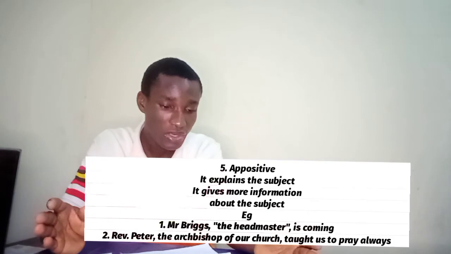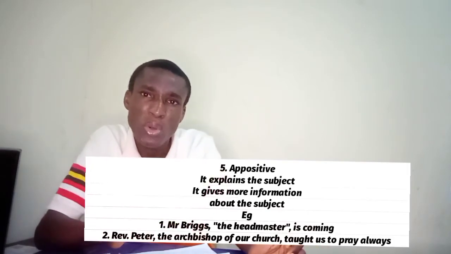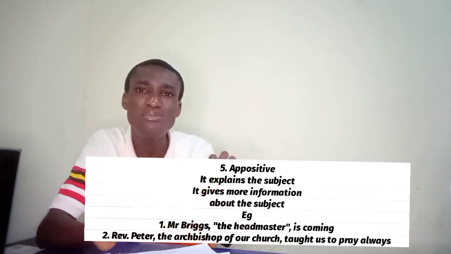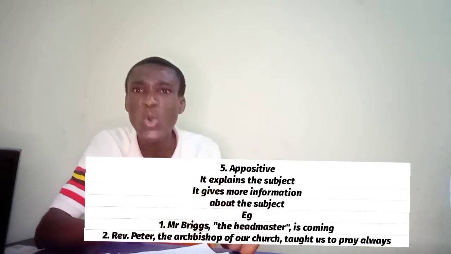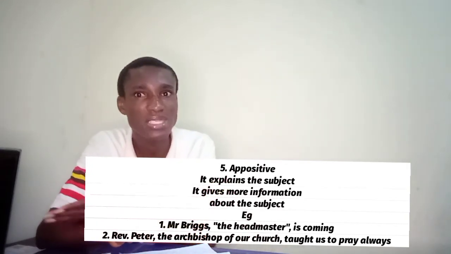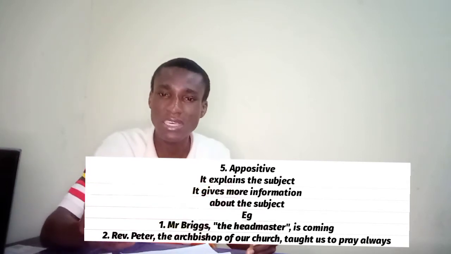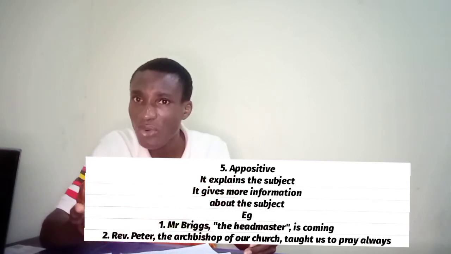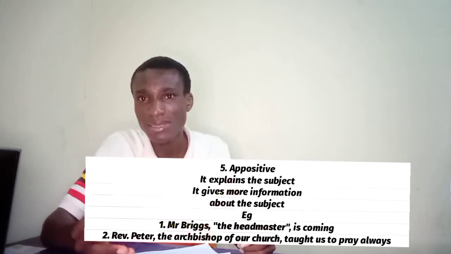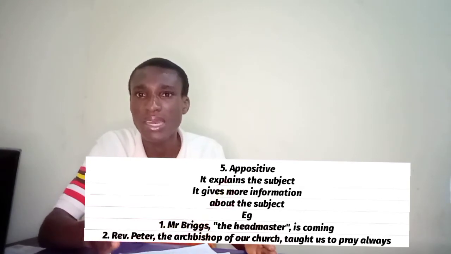Number 5, it can act as appositive. What we say appositive, it gives more information about the subject. It comes immediately after the subject. Who are we talking about? This person, so and so, does this and that. So for example, Mr. Briggs, the headmaster, is coming.